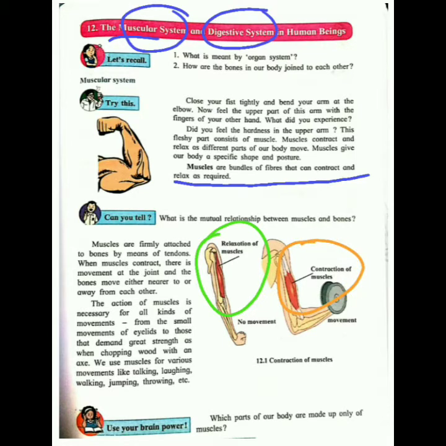So now, did you understand? Muscles are bundles of fibers that can contract and relax. These muscles are attached to the bones. You can see here there are bones and here is muscle. Muscle and bones are both attached with the help of tendons. Tendons are the means by which muscles and bones get attached. So when the hands come nearer, there is contraction, while when they move away from each other, there is relaxation of the muscles.